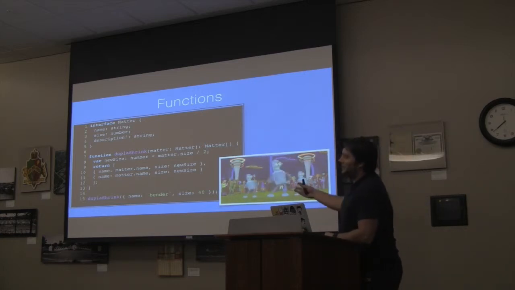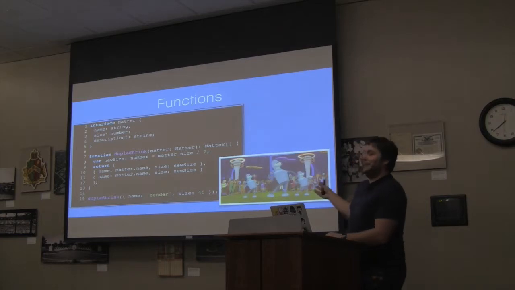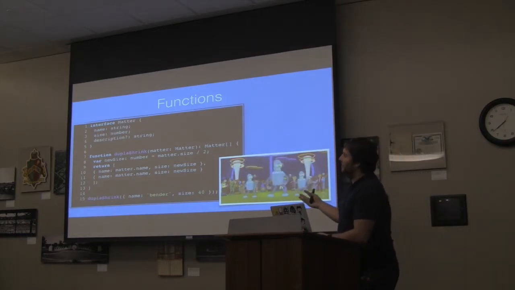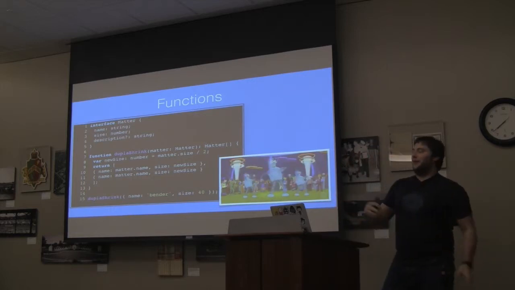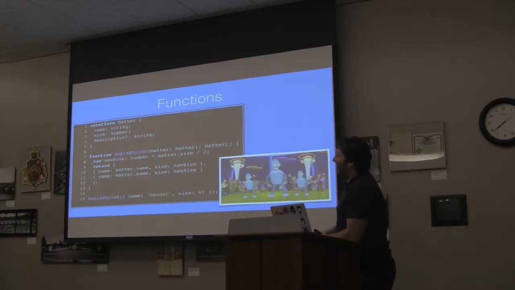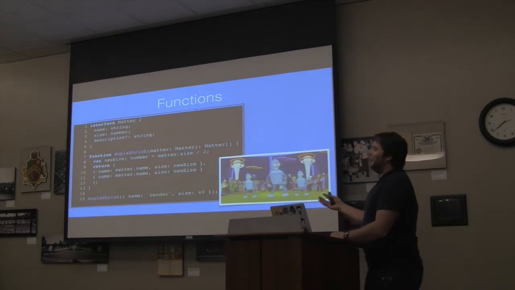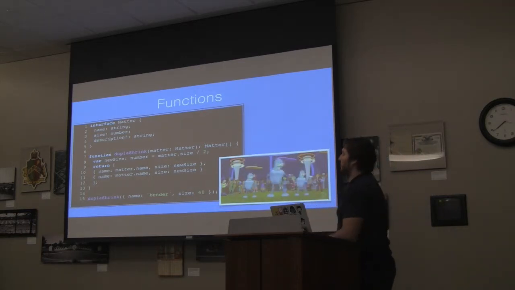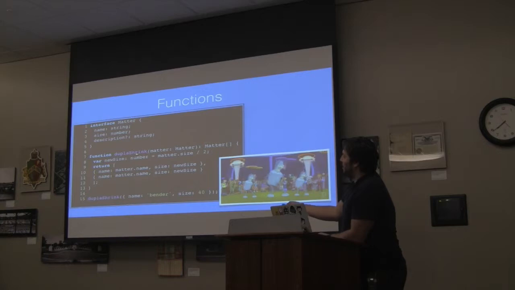So in this example, this is a pretty derived example to try and match the GIF that I was working with here. If you remember this episode, Season 9, the episode is called Benderama, and he can infinitely reproduce himself by sucking in matter, and then he creates two smaller copies. And so that's what this is doing. So I have this dupla shrink, because that's what it was called in the episode. I watched it as research. I'm not joking.